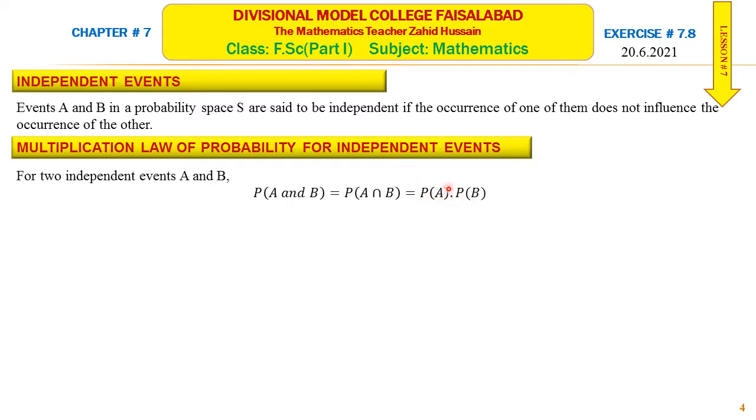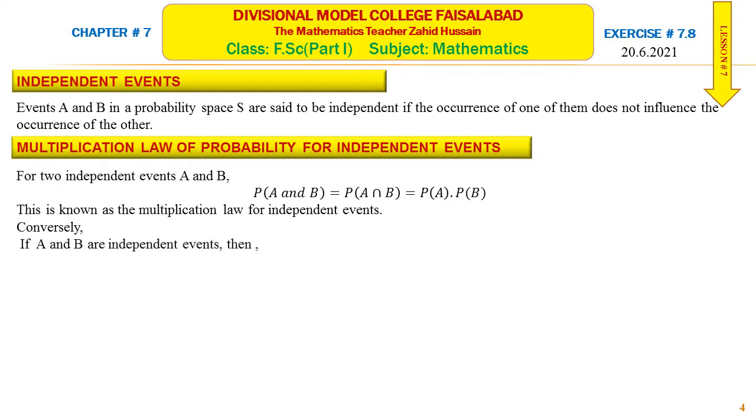For two independent events, the probability of A and B is equal to the product of the probabilities of two events. This is known as multiplication law of independent events. Conversely, if A and B are independent events, then probability of A intersection B is equal to probability of A multiplied by probability of B. Or if the product of probability of two events is equal to probability of A intersection B, then we say A and B are independent events.